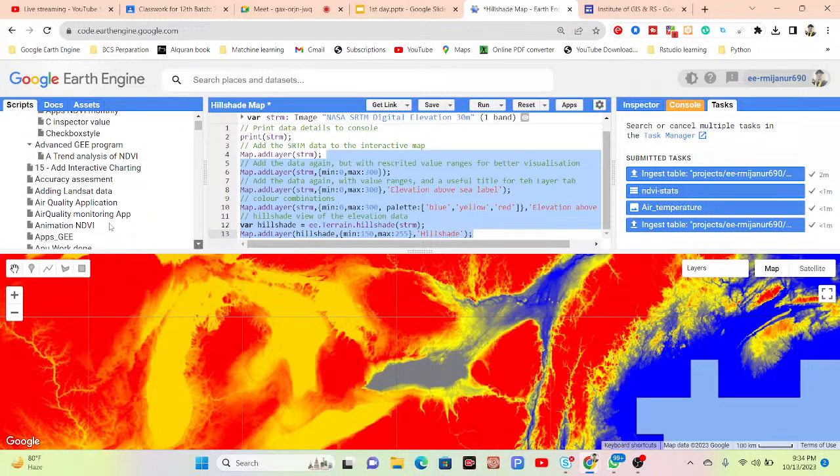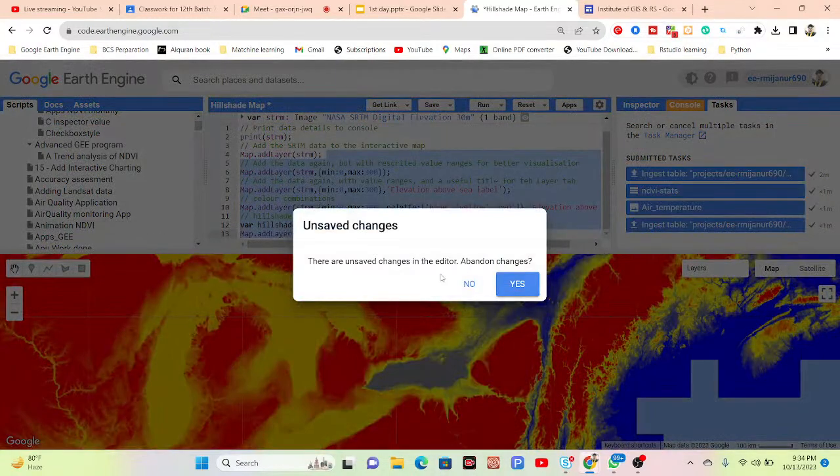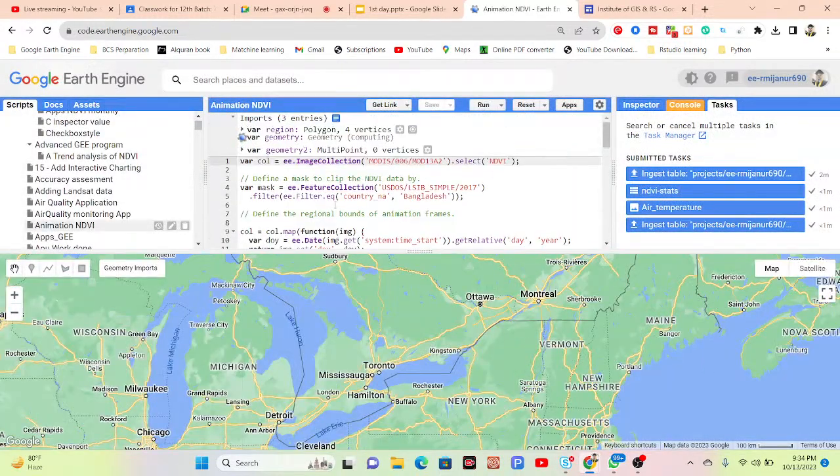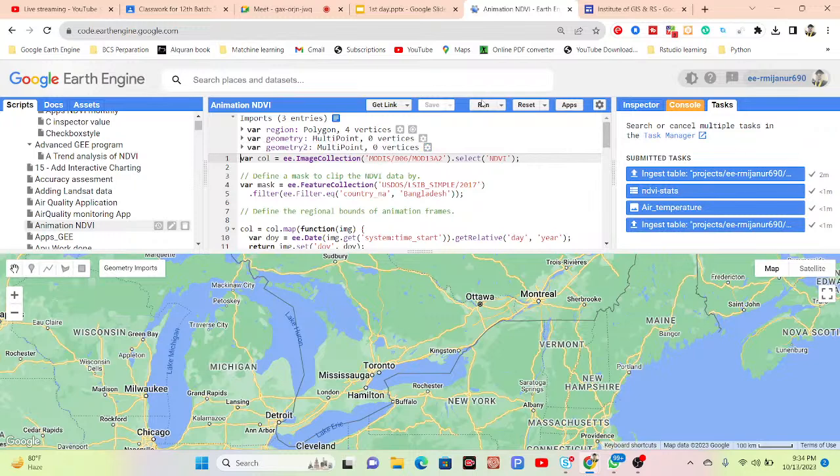For the next time, you can simply click here and add the script to the code editor, and then you can easily modify or edit this code. For saving, click the save button and give a file name.